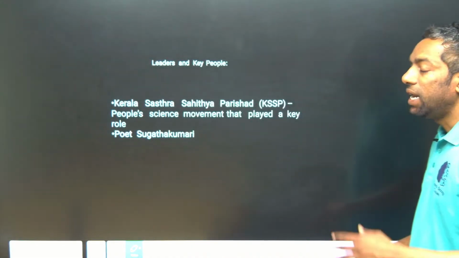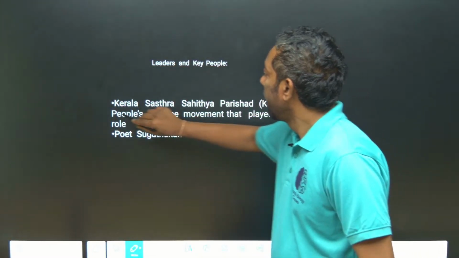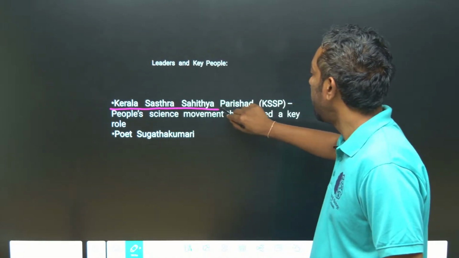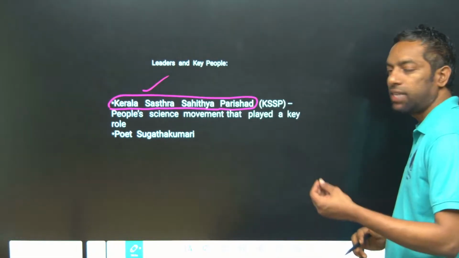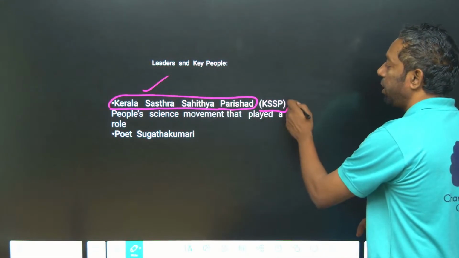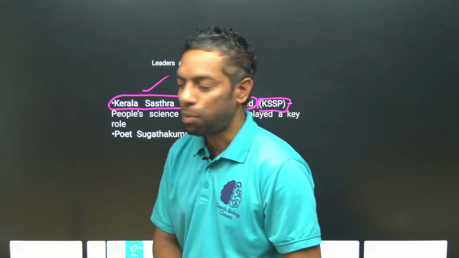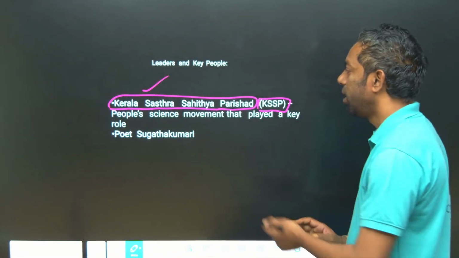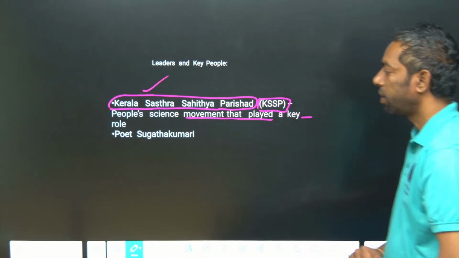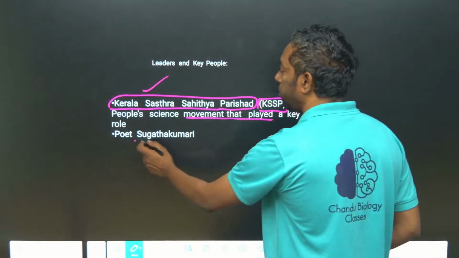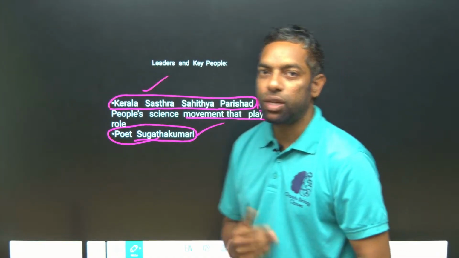Who led this movement? The leader was the Kerala Shastra Sahitya Parishad, KSSP. It played a key role in the movement. The poet Sugathakumari also supported this movement.